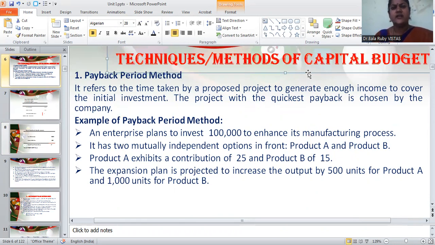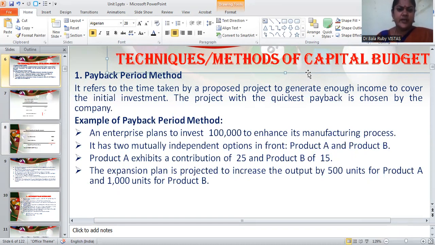See, mainly there are three techniques or three methods in capital budgeting. First method is the payback method. This payback method refers to the time taken by a proposed project to generate enough income to cover the initial investment. The project with the quickest payback is chosen by the company.